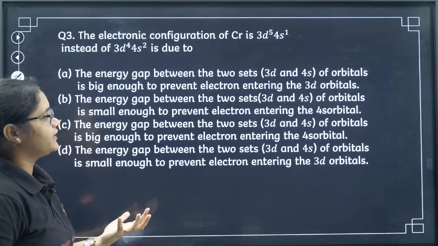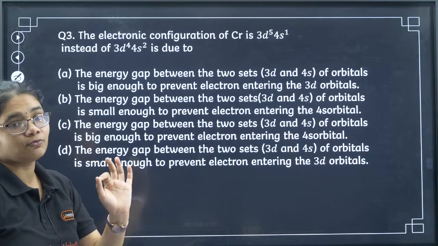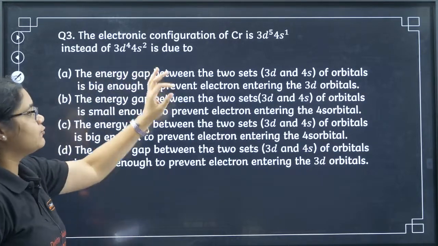The electronic configuration of chromium is 3d5 4s1 instead of 3d4 4s2.